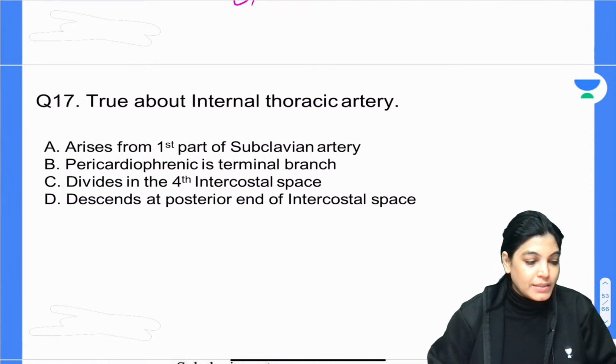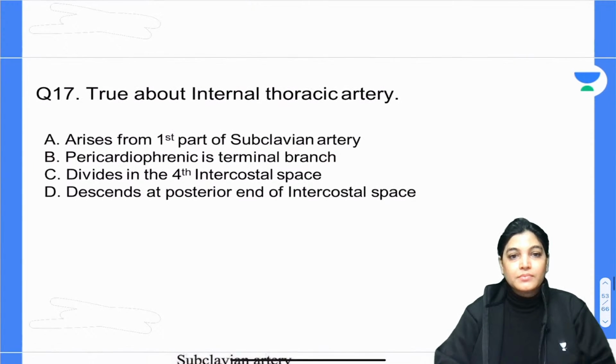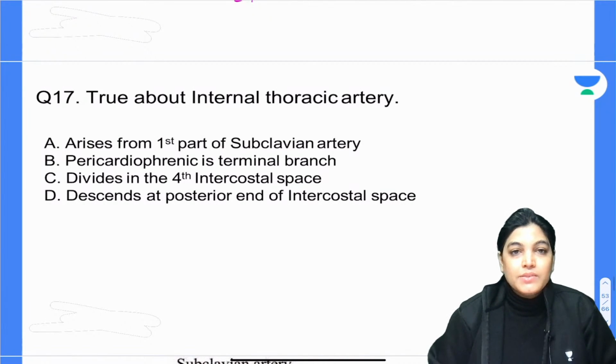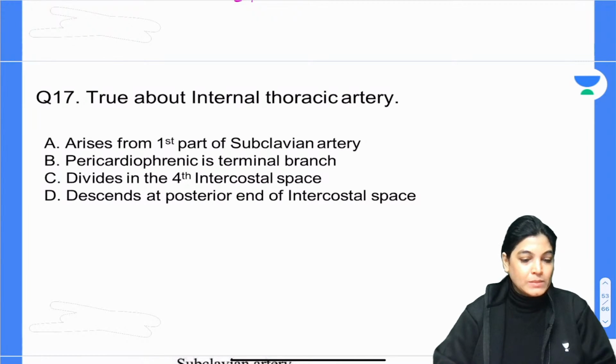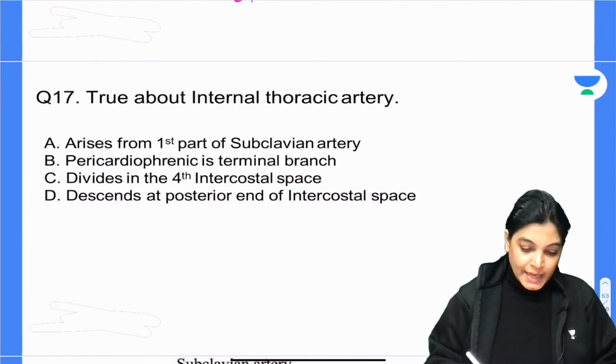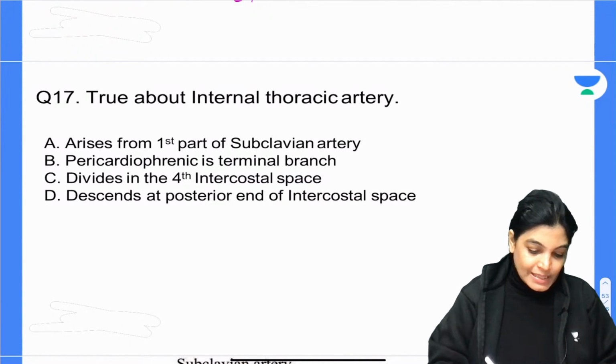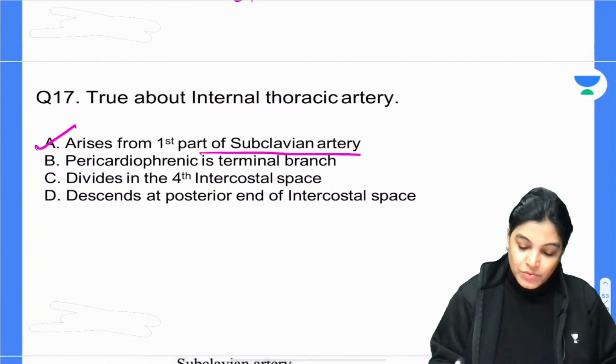Question number 17, mark the correct answer. I got an answer from Tejashree: it's A, arises from the first part of the subclavian artery.